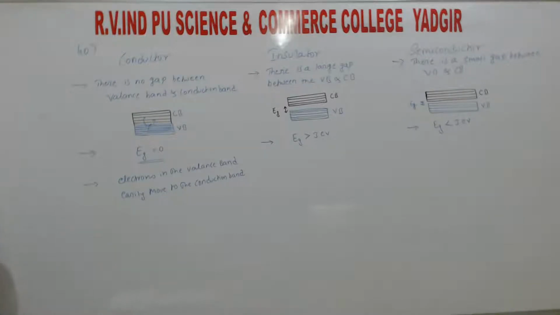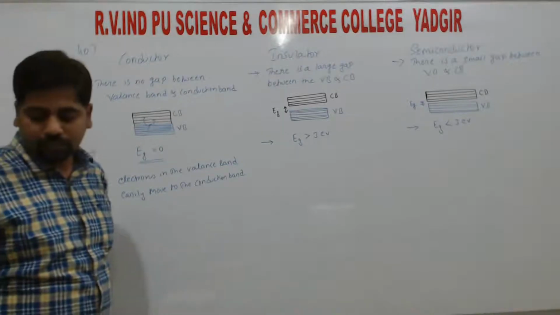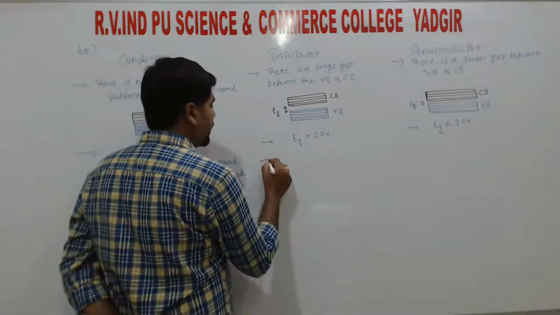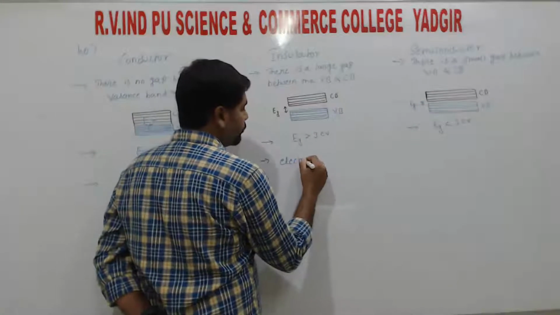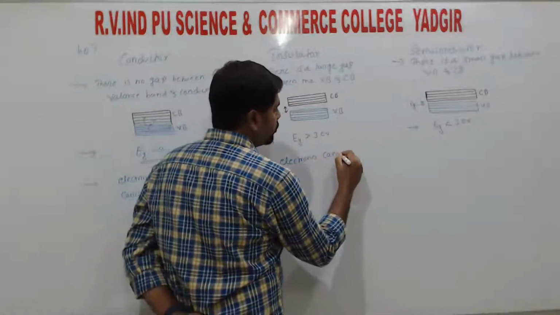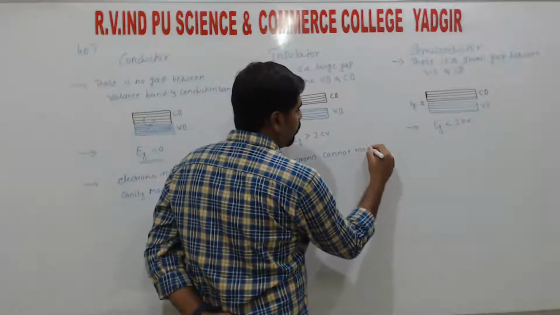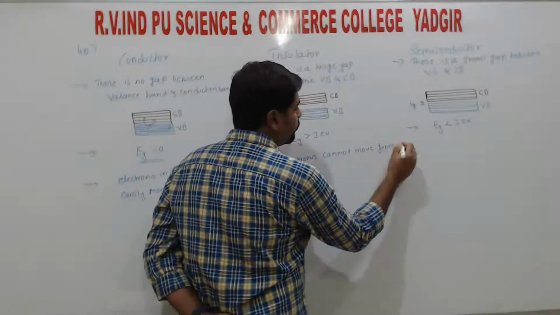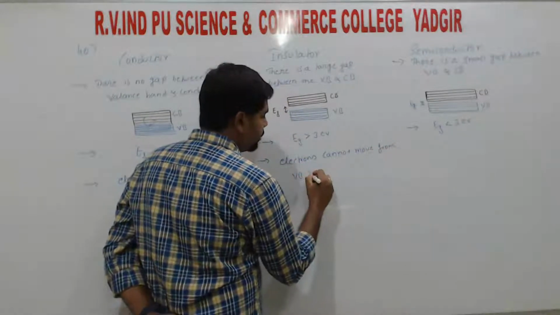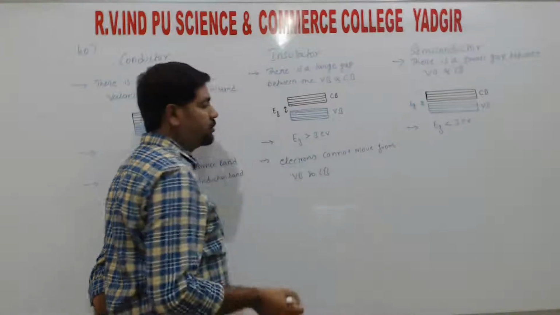Third point, right? So that we will observe in the insulator, right? So electrons cannot move from valence band to conduction band, right?